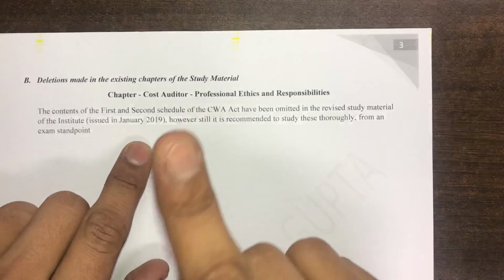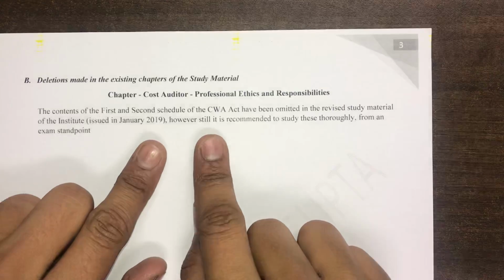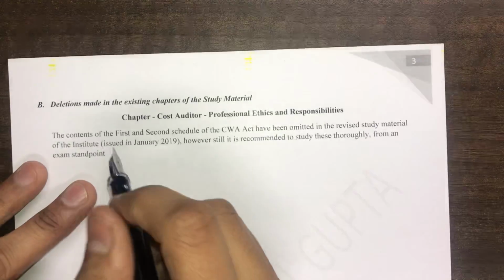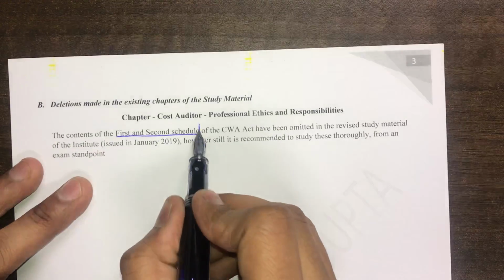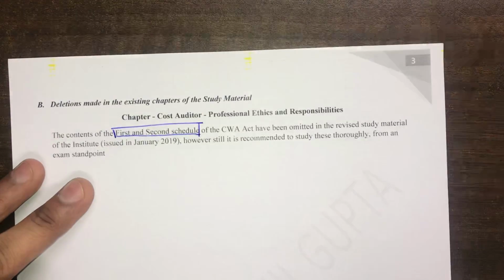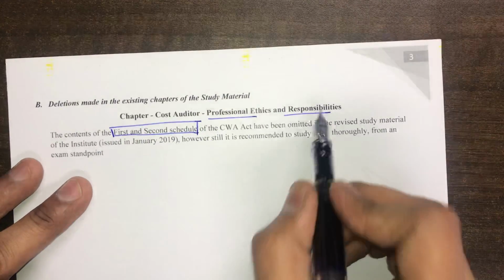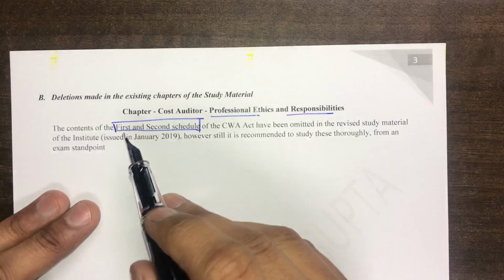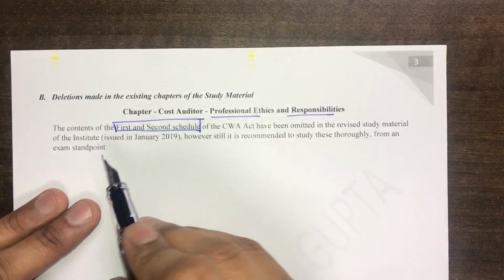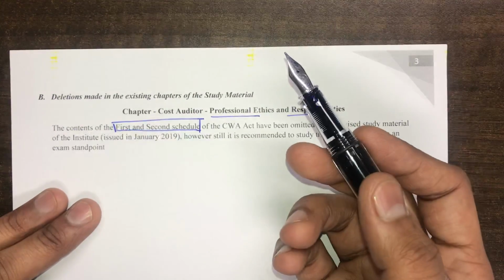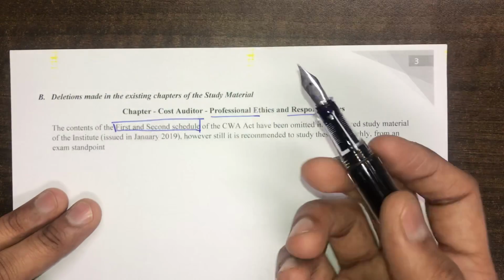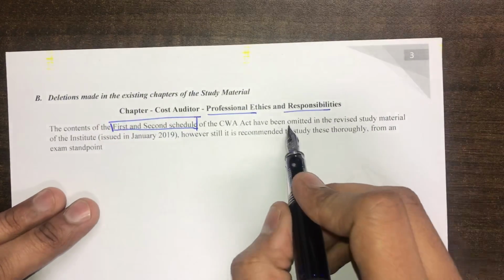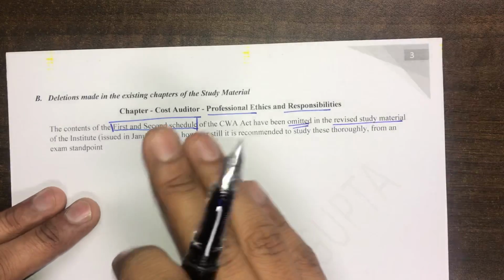Guys, there is only one deletion made in the study module, and that deletion is with respect to the first and second schedule of the CWA Act, which relates to professional ethics and responsibilities. Do you remember that in the book you would see first schedule part 1, part 2, part 3, second schedule part 1, part 2, part 3 and part 4? So these schedules have been omitted in the revised study material.